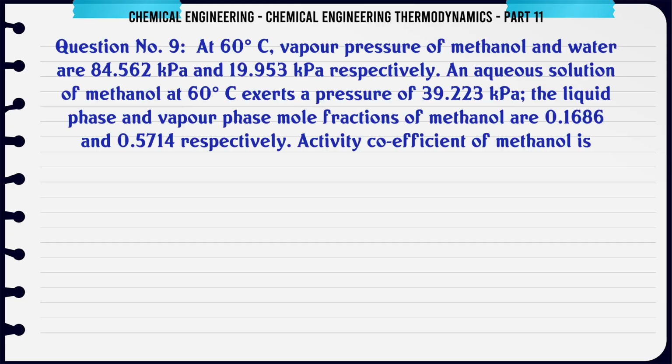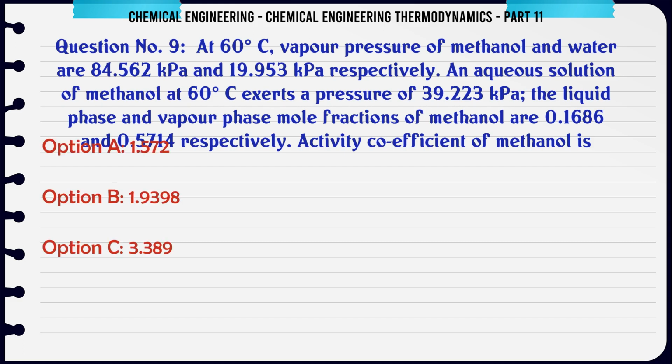At 60°C, vapor pressure of methanol and water are 84.562 kPa and 19.953 kPa respectively. An aqueous solution of methanol at 60°C exerts a pressure of 39.223 kPa. The liquid phase and vapor phase mole fractions of methanol are 0.1686 and 0.5714 respectively.